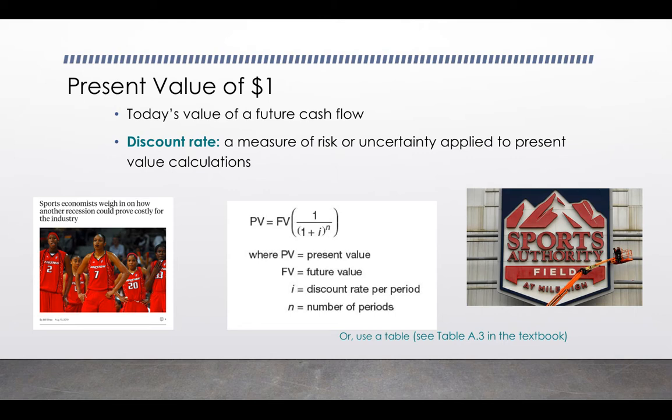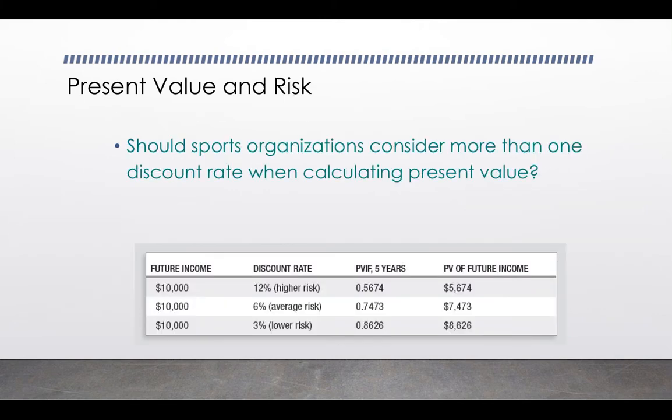Before we look at the formula for present value of a dollar, I do just want to mention that as we think about discount rates and how sport organizations can use them, it is important that, in the real world, the sport organization would want to consider more than just one discount rate when they're calculating present value. Sport organizations cannot always predict the future, right? So if they consider multiple outcomes, then they have a more comprehensive view of what could happen. Again, at the end of the day, financial managers are basically making estimates based on the information that they have. So they may not always be able to predict the future. That's why it becomes important to consider multiple discount rates.